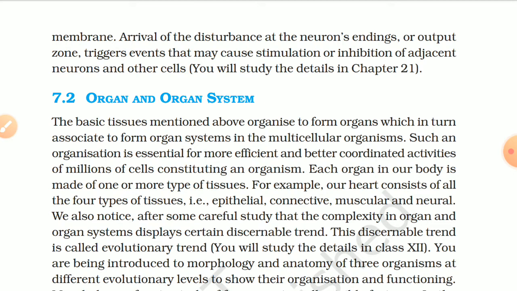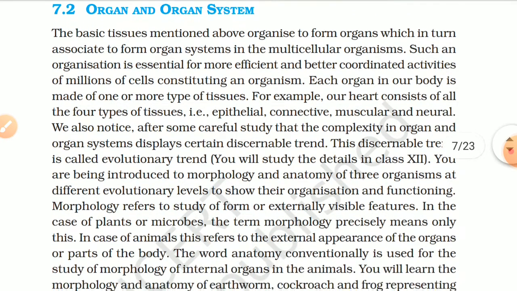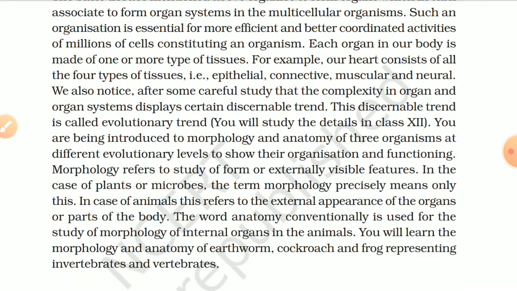We also notice after some careful study that the complexity in organ systems displays a certain discernible trend. This discernible trend is called evolutionary trend. You will study it in detail in class 12. You are being introduced to the morphology and anatomy of three organisms at different evolutionary levels to show their organization and